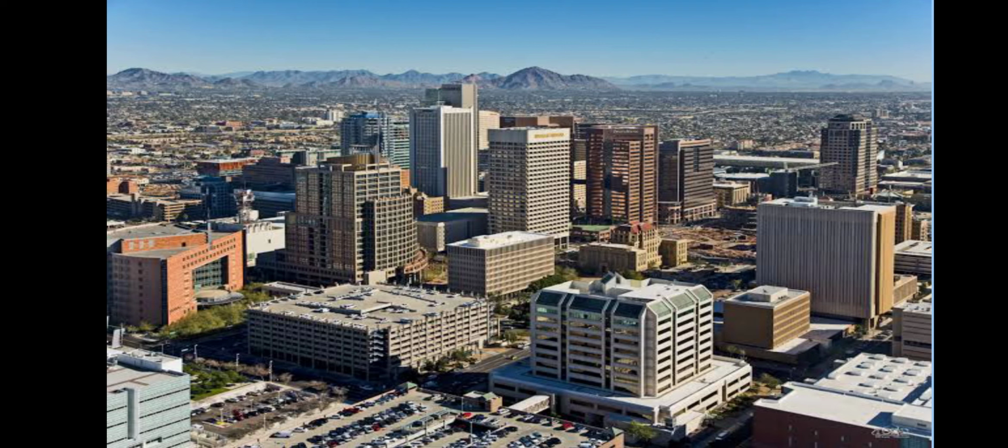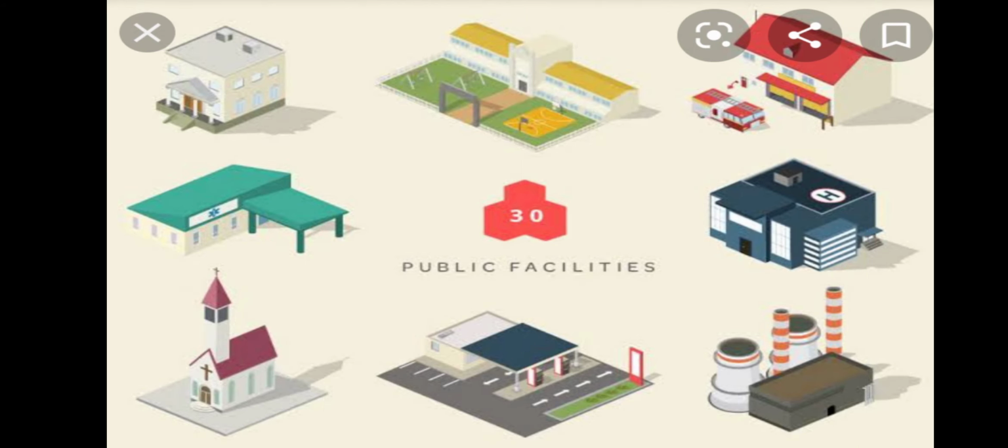Cities provide certain facilities to the people. Due to these facilities, humans are attracted towards cities. Which facilities does the city provide? Cities have big hospitals, so for health facilities people come into the cities.